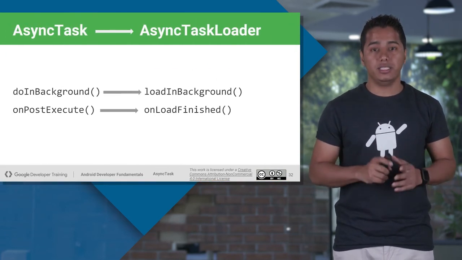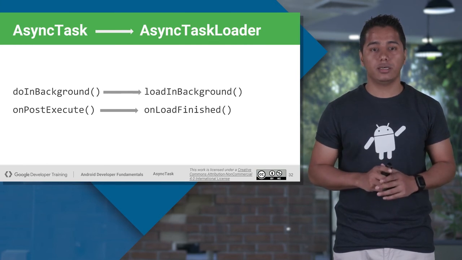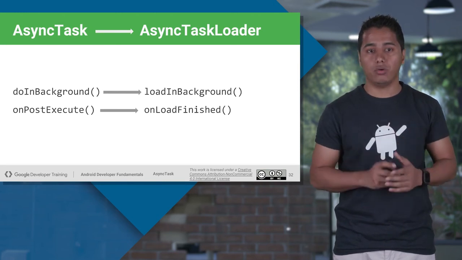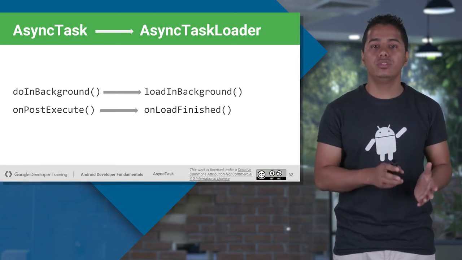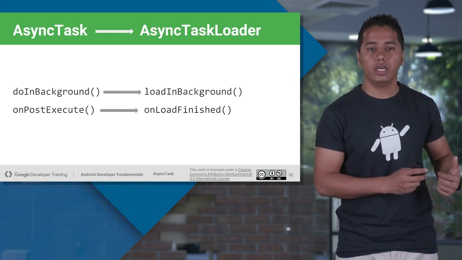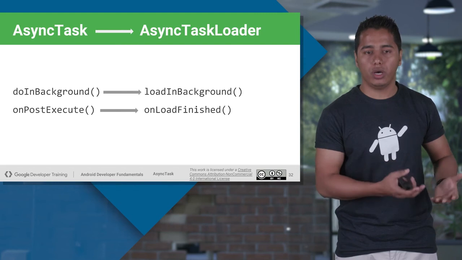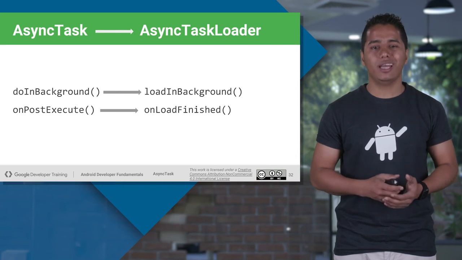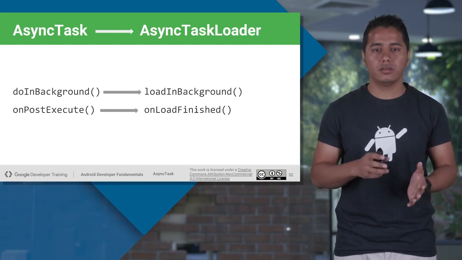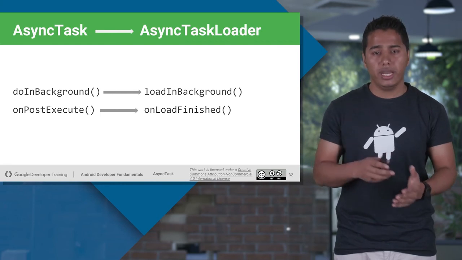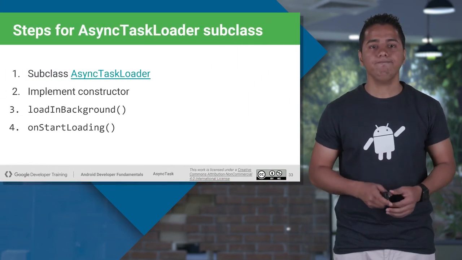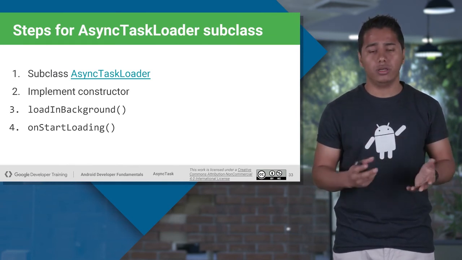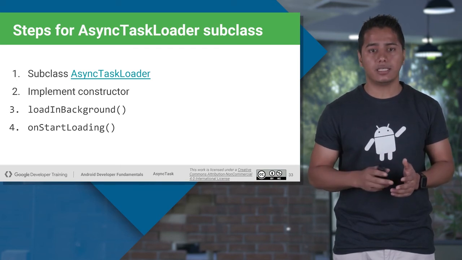So what are the changes here? From async task to async task loader, the major changes you have to take care of are: in the async task class, you were using the doInBackground method. Here you will be using loadInBackground. There you were updating UI in onPostExecute after your task was done. Now here you will be updating your UI in onLoadFinished. Once your async task loader is finished, it will always call onLoadFinished. How do you create an async task loader class? Again, create any class, my own loader, and extend it with the class name AsyncTaskLoader.